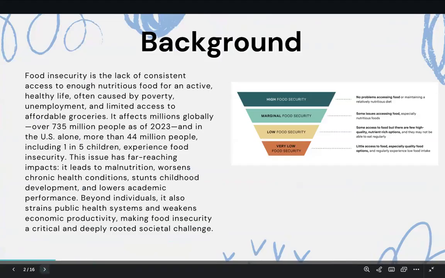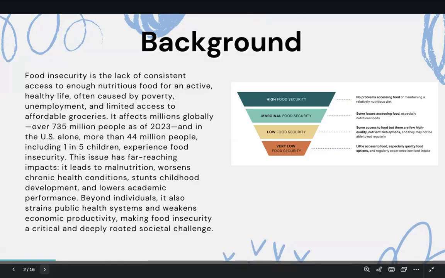So, some background. Food insecurity is the lack of consistent access to enough nutritional food for an active and healthy life. It's often caused by poverty, unemployment, and limited access to affordable groceries. It affects millions globally, over 735 million people as of 2023, and in the US alone, more than 44 million people, including 1 in 5 children, experience food insecurity.